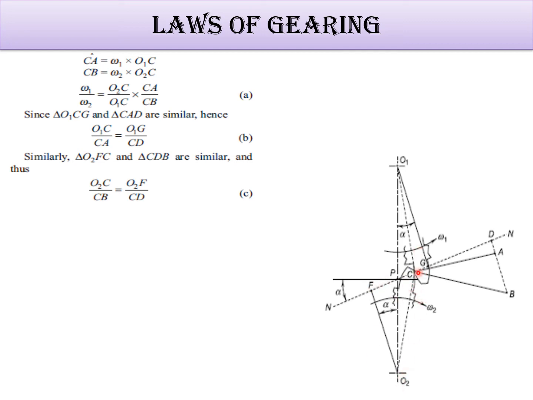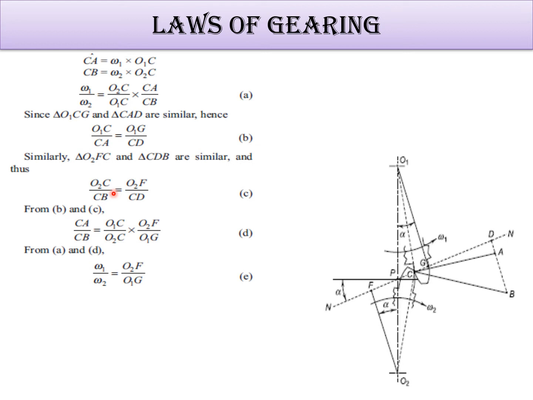So these are similar triangles. From these two, what we get is CA upon CB is equal to O1C by O2C into O2F by O1G. So omega 1 by omega 2 equals O2C by O1C into CA by CB.